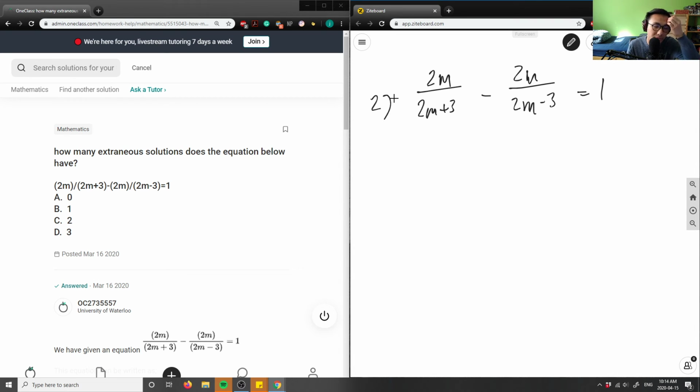So again, we're solving for our extraneous solutions. What does it mean when we talk about extraneous solutions? We're talking about holes or discontinuities, specifically a removable discontinuity in our equation. Take a moment to think about this. This is a rational expression, right? We have fractions with 2m plus 3 as a denominator, and 2m minus 3. So we have to use the lowest common denominator in our rational expression. Take a minute to think about this question, and then we will take it up together.